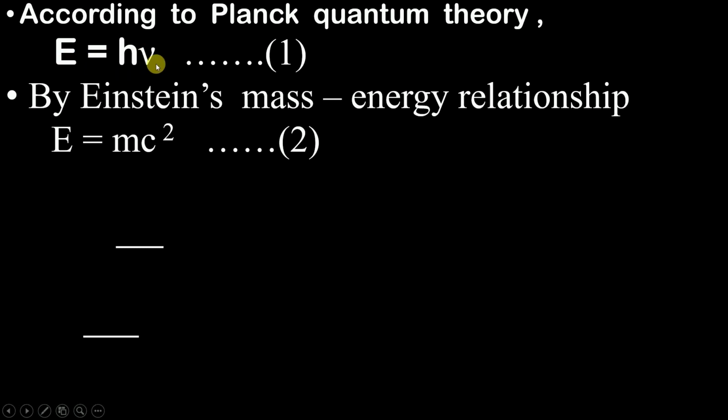And Einstein also gave us one relationship, that the energy of a photon is equal to the mass of the photon into the speed of light. Okay, now here if you observe carefully, in equation 1 and in equation 2, the left hand sides are the same. So if the left hand sides are the same, then obviously the right hand sides should also be the same. So we get an equation mc square is equal to h mu. Now what we will do ahead is that